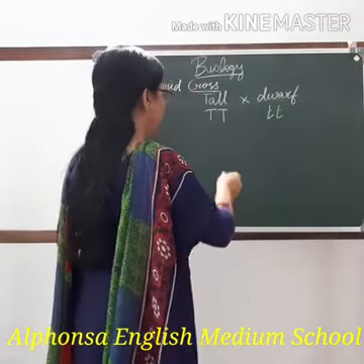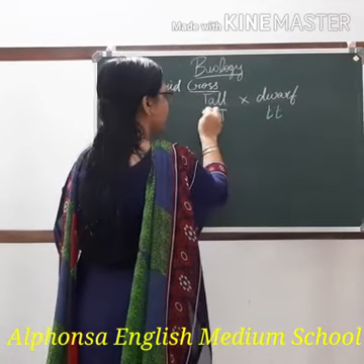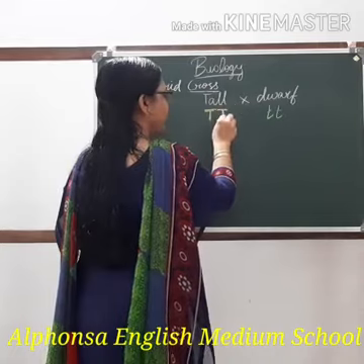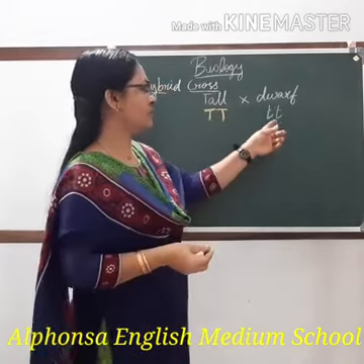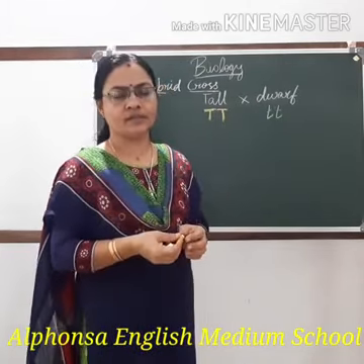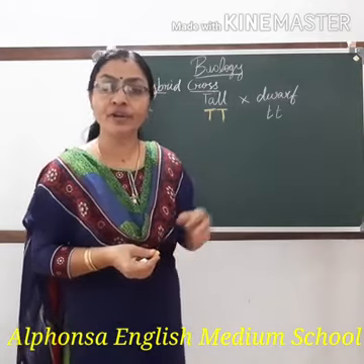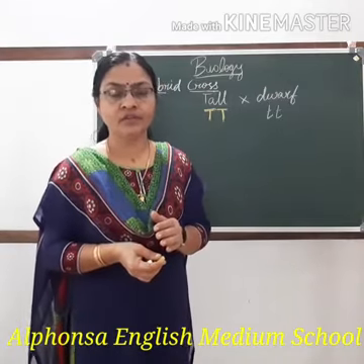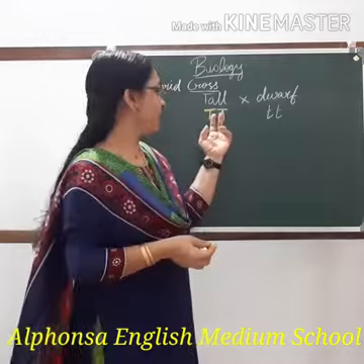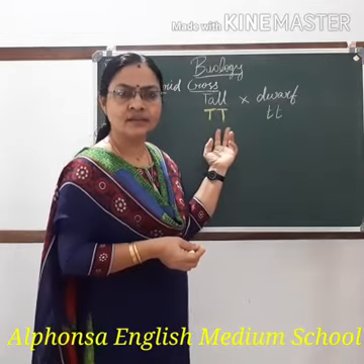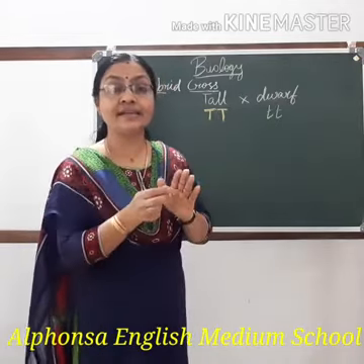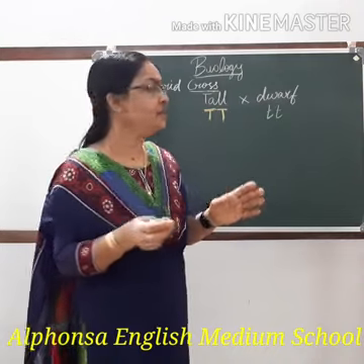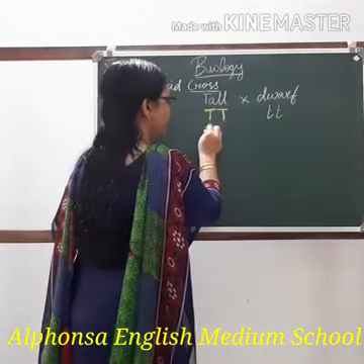Let me use color chalk for this. Capital T, tallness is represented by capital T. I am writing with yellow color, and dwarfness is represented by using small t. During gamete formation, already you have learned in the previous chapter, this pair of alleles will separate, segregate, and each gamete will receive one of these.